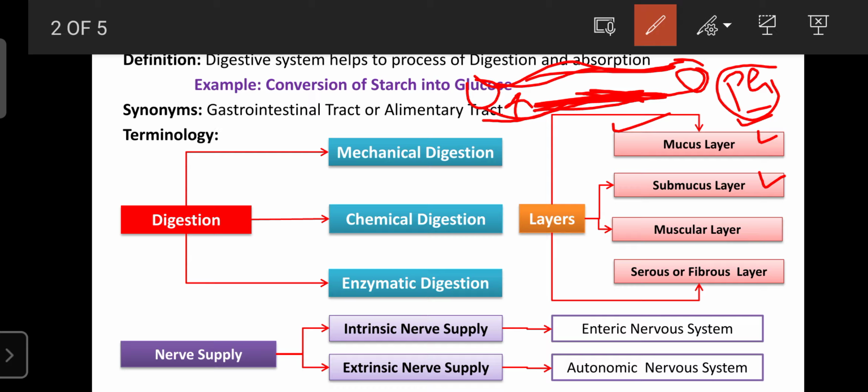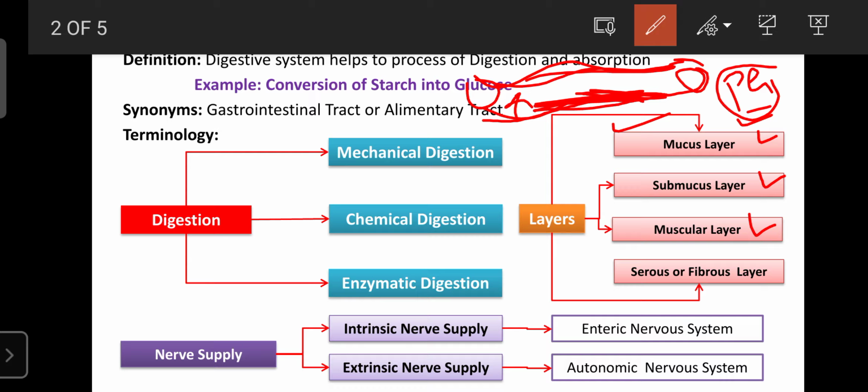After that, the GIT or digestive system also consists of the muscular layer, which is found in the lips, cheeks and the pharynx. The muscular layer is the hard layer. It is only seen in the lips, only in our cheeks, or only in our pharynx. The pharynx, cheeks and lips are also accessory organs of the digestive system.